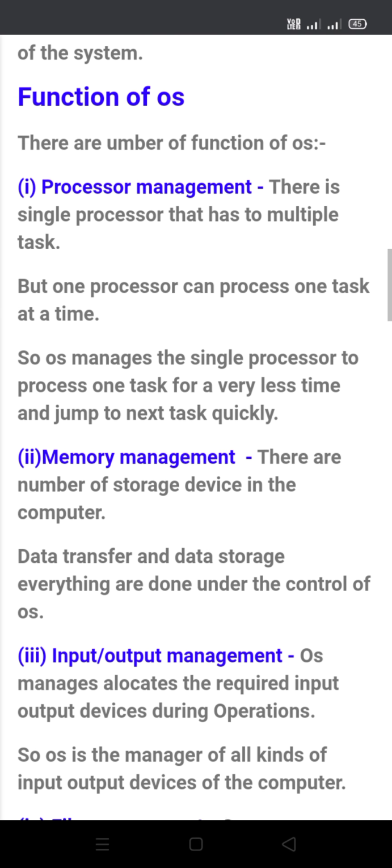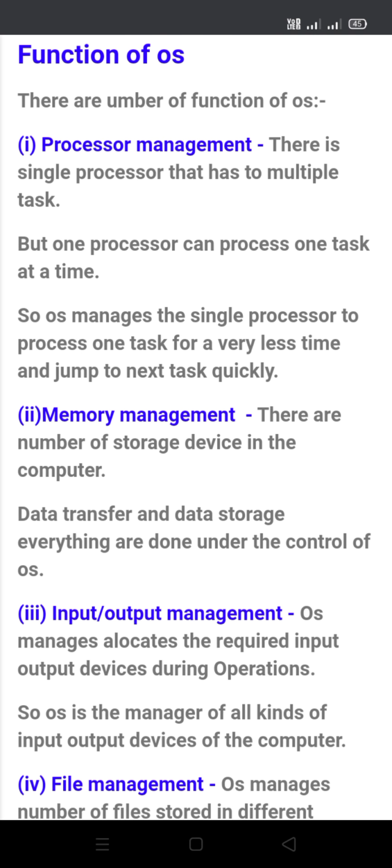Functions of OS. There are a number of functions of OS. Processor management: there is a single processor that has multiple tasks, but one processor can process one task at a time. So OS manages the single processor to process one task for a very short time and jump to the next task quickly.